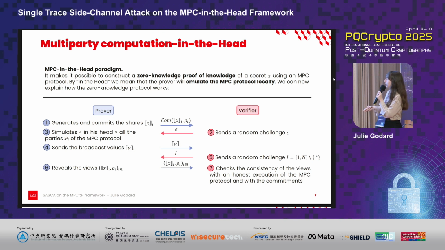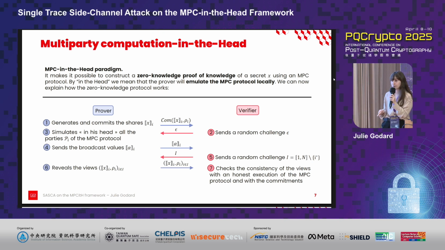First, with a random challenge epsilon that the prover will use as input to its MPC protocol. More specifically, the prover will simulate in his head all the parties P_i of the MPC protocol. During this simulation, he will perform some computation, including that of the broadcast values. Then he will send the shares of the broadcast values, so the share of alpha, to the verifier.